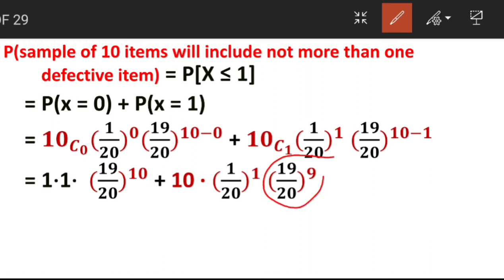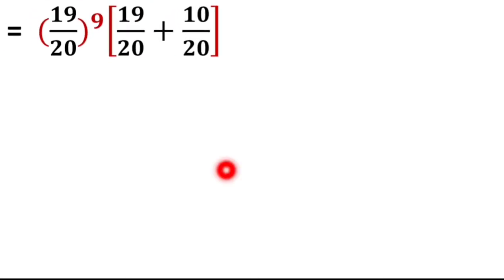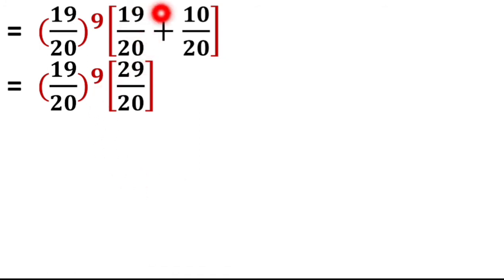19/20 common. If we take that common, what remains is 19/20 here, because the power is 10 and we are taking 9 common, so one power remains. So the remaining factor is 19/20, and here this whole thing comes common. So 10/20 plus 19/20 into bracket 19/20 raised to 9. Got it? So 19/20 bracket raised to 9 into bracket 19/20 plus 10/20, and that is nothing but 19/20 bracket raised to 9 into, see denominator is same, then adding numerators, 29/20.